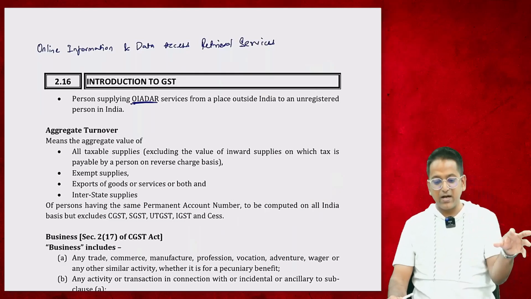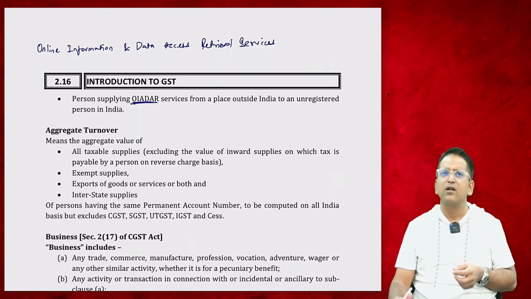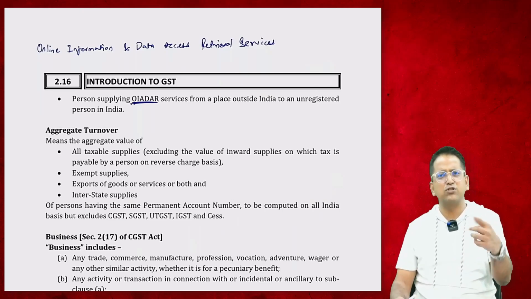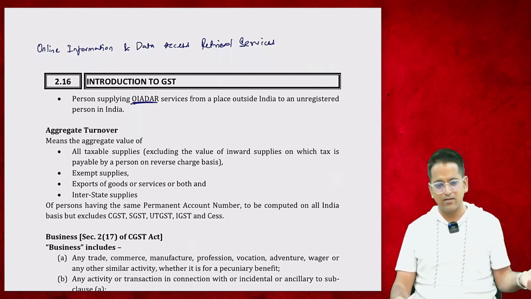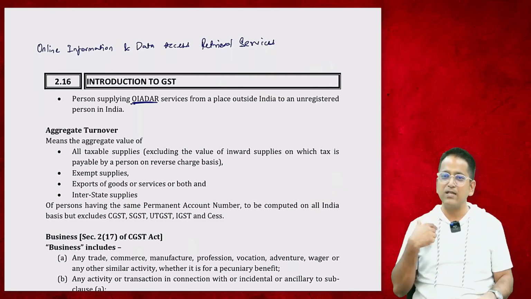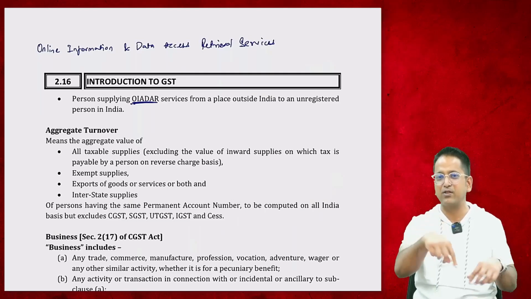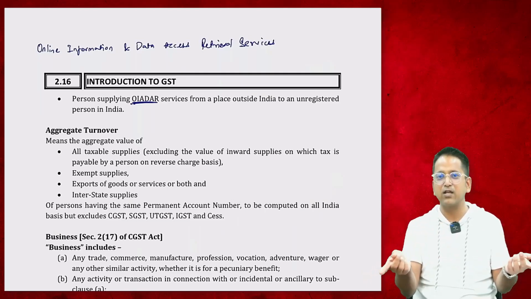Online information and data access retrieval services. What is this OIDAR service? That service which is active when internet is active and inactive when internet is inactive. Such service is called OIDAR. It means we can give you service when internet is on. If internet is off, then service is off. So this is called OIDAR.